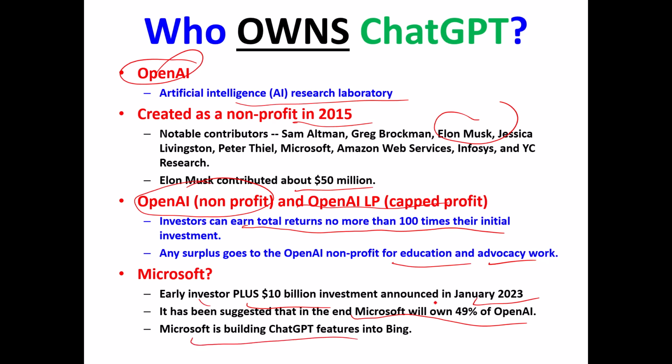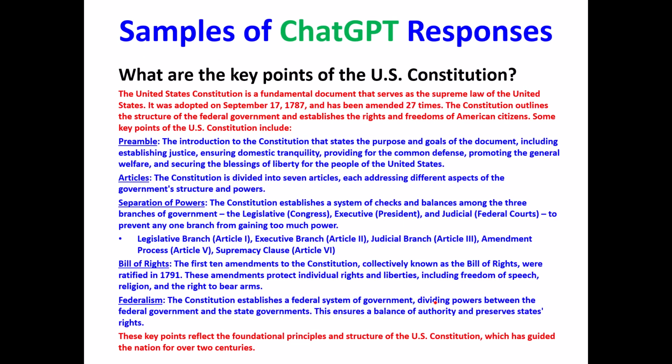Microsoft is building features of ChatGPT into their web search engine Bing. So Microsoft has an involvement here. So who owns ChatGPT? OpenAI does, and you can see a little bit of the history of the organization. Now, let's ask ChatGPT some questions.